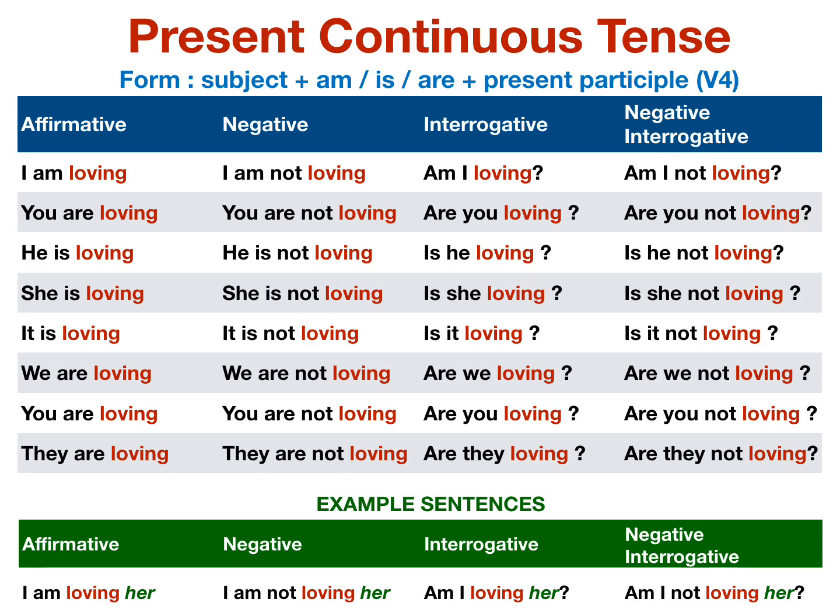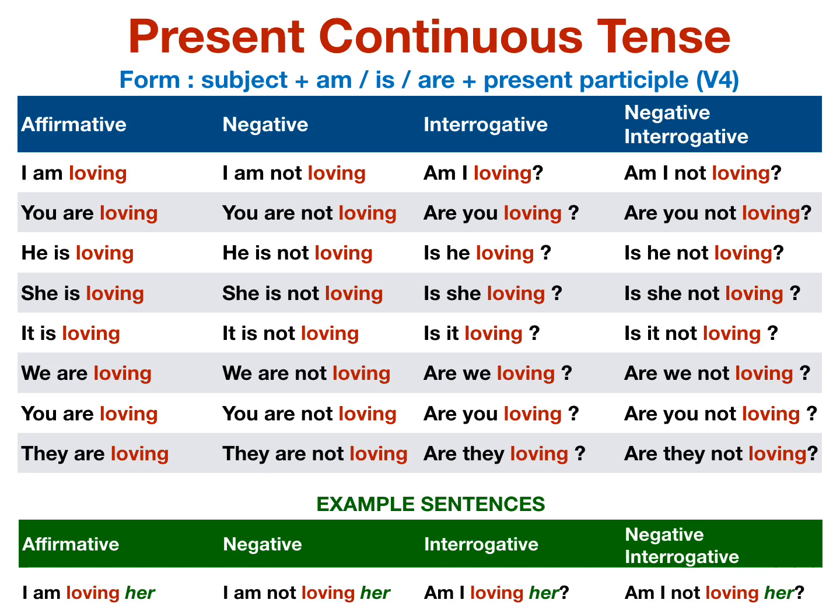It is loving. It is not loving. Is it loving? Is it not loving? We are loving. We are not loving. Are we loving? Are we not loving? You are loving. You are not loving. Are you loving? Are you not loving? They are loving. They are not loving. Are they loving? Are they not loving?